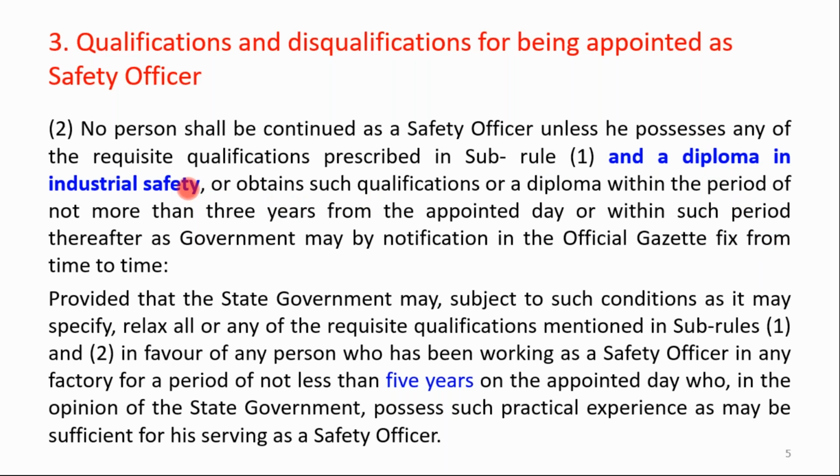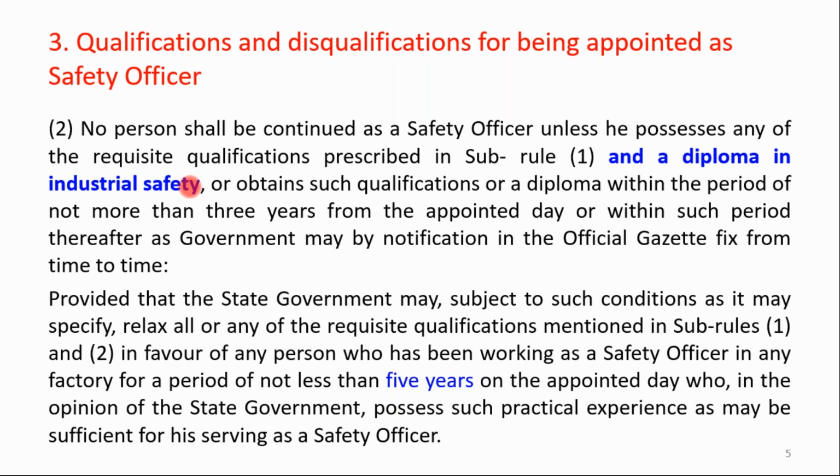The diploma in industrial safety may be obtained from the Central Labour Institutes, the Regional Labour Institutes, or different government approved institutions, which may be private or government institutes, but that qualification should be equivalent to the diploma in industrial safety conducted by the central or state government institutions.